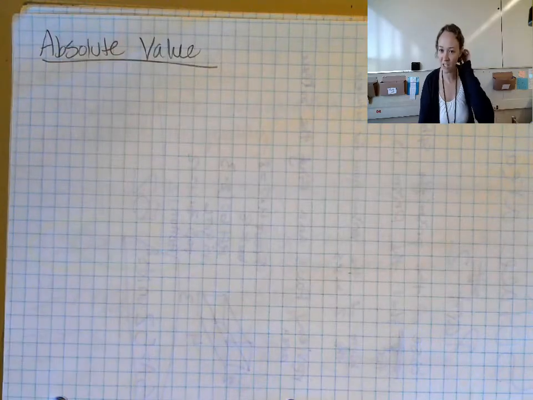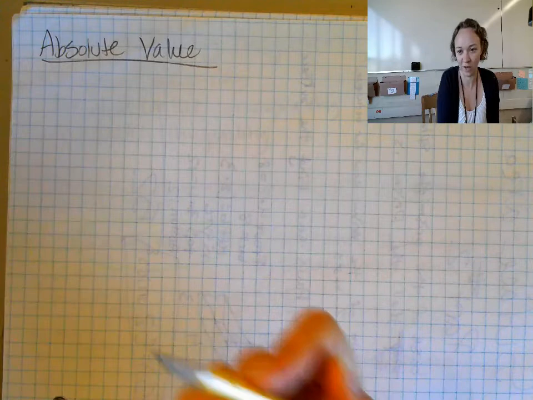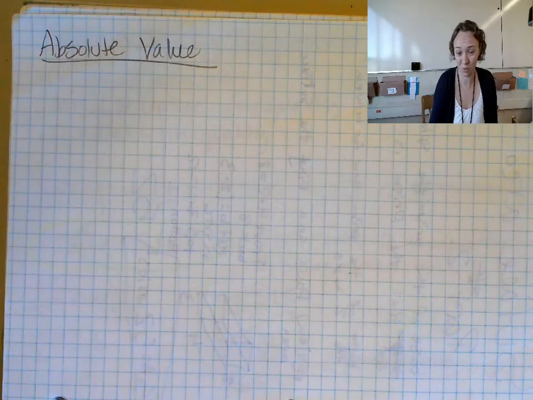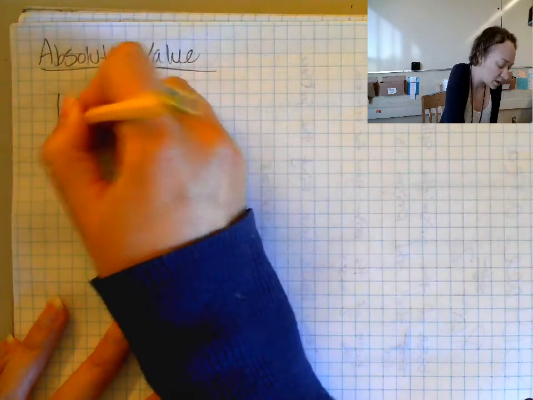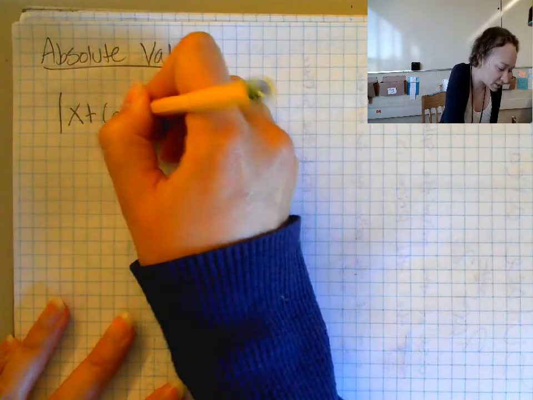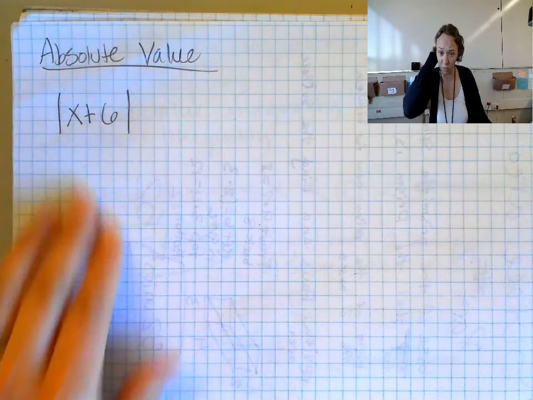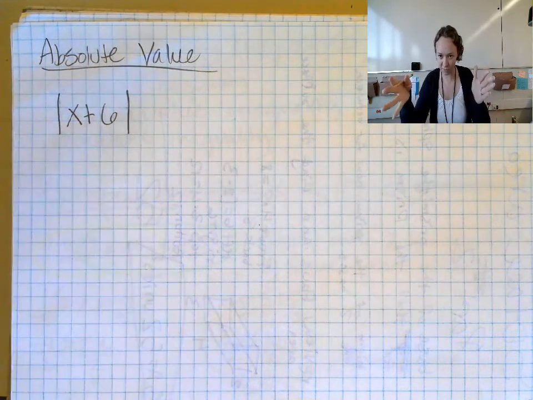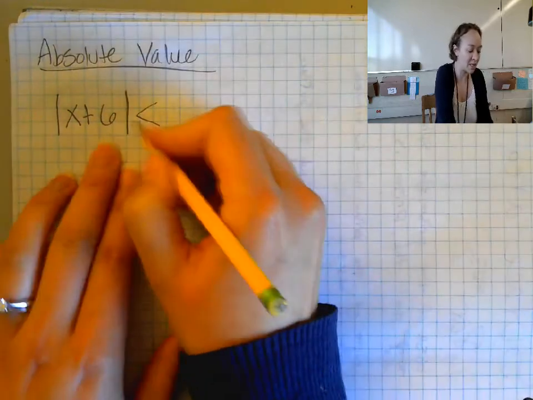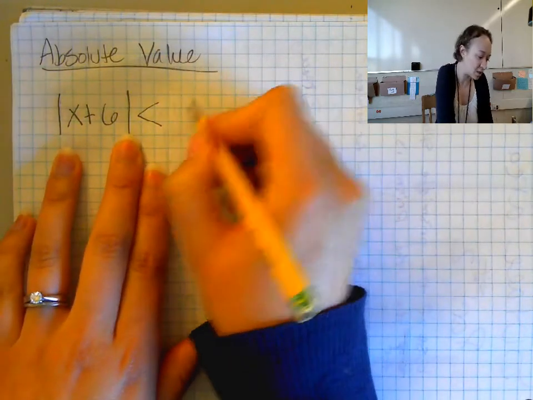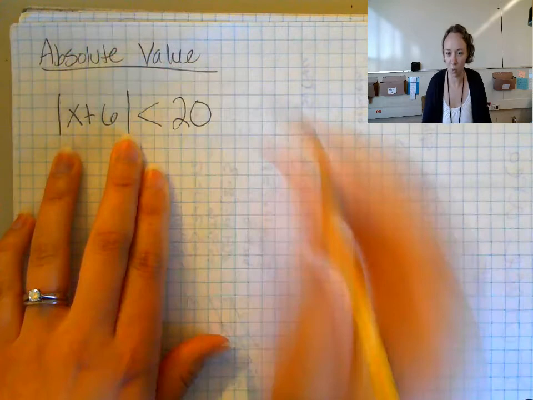All right, next let's look at what happens if you have an absolute value and an inequality in the same equation. So let's take the absolute value of x plus 6. I have some unknown number, I add 6 to it, and then I take the absolute value of that. And the result, what comes out of there, needs to be less than 20.